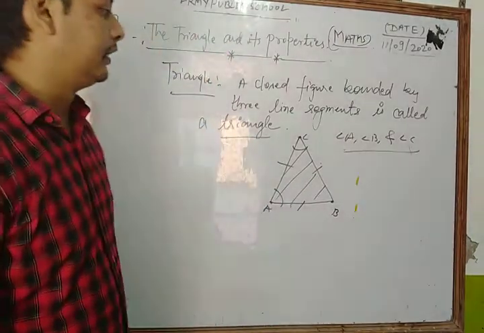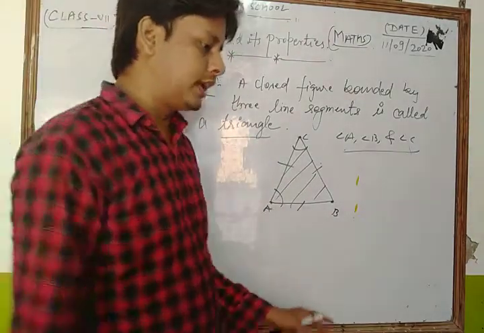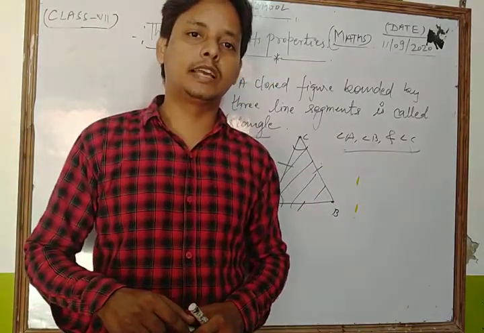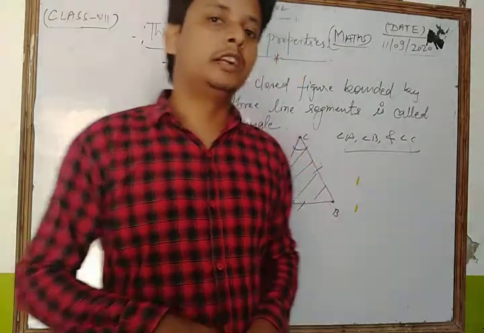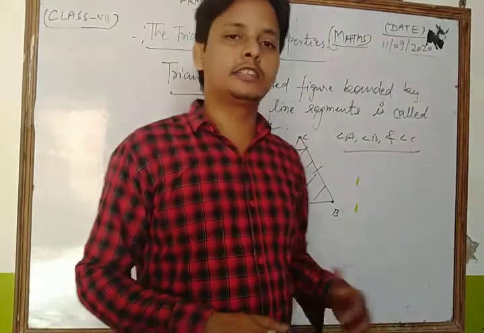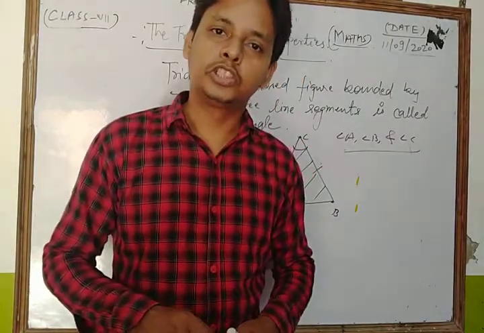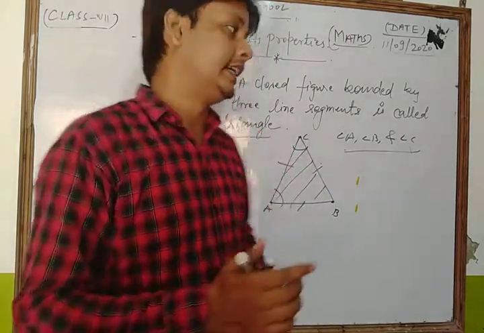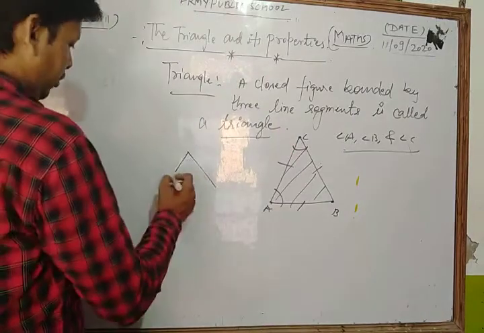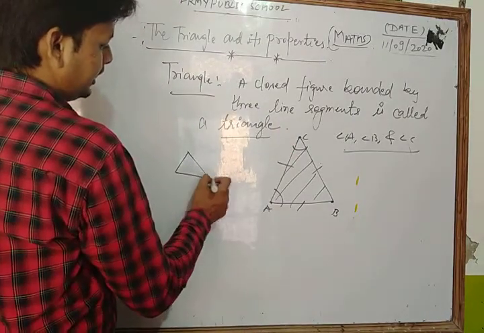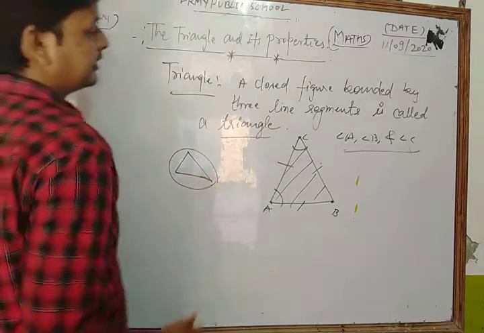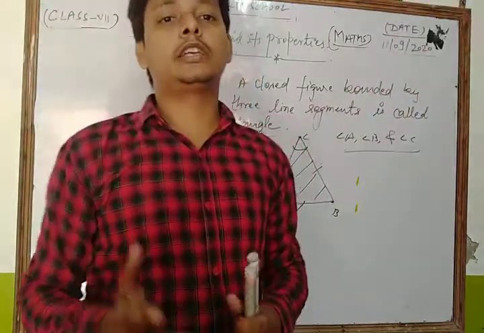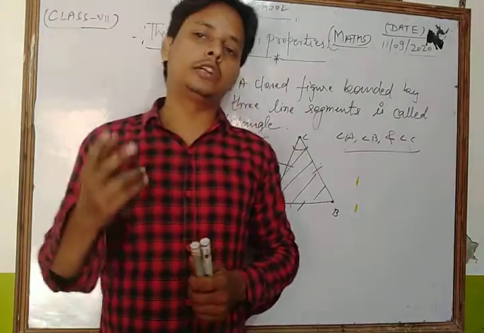There are different types of triangles. On the basis of sides, there are three types. First, the equilateral triangle, in which all sides are equal and each angle is 60 degrees. Now the scalene triangle, in which all sides of the triangle are different. And the isosceles triangle, a triangle in which any two sides are equal.